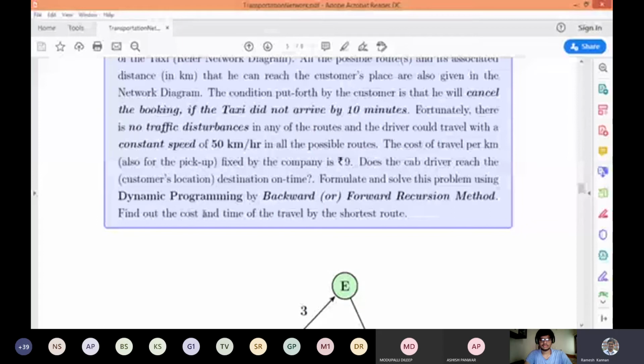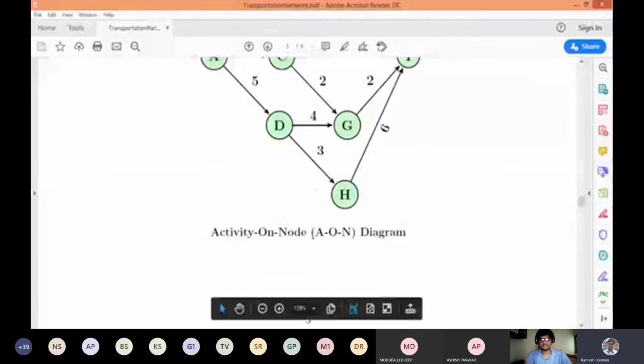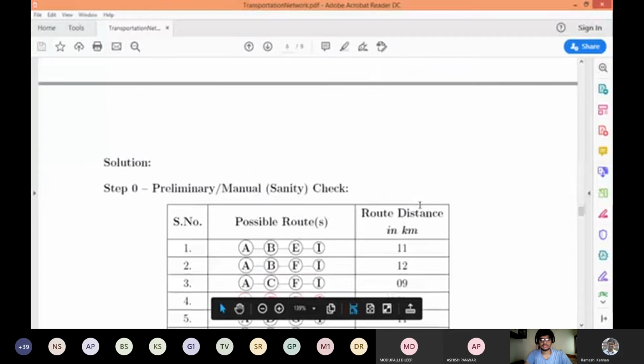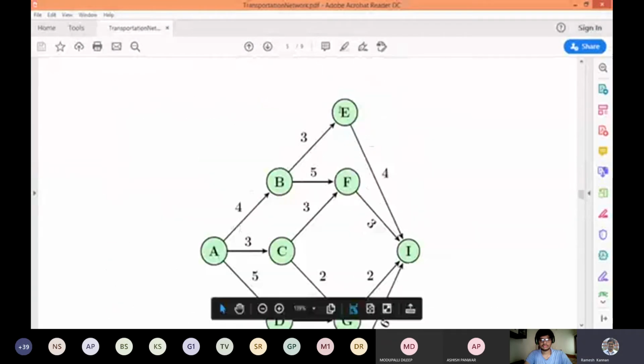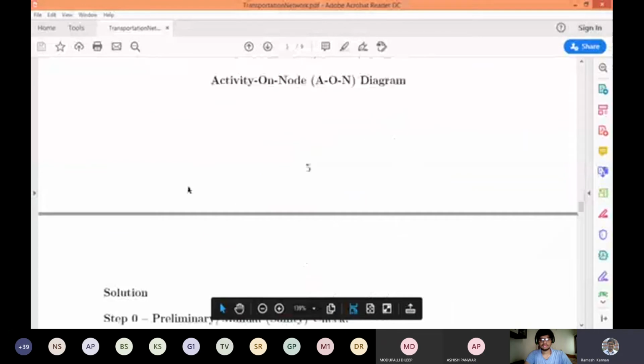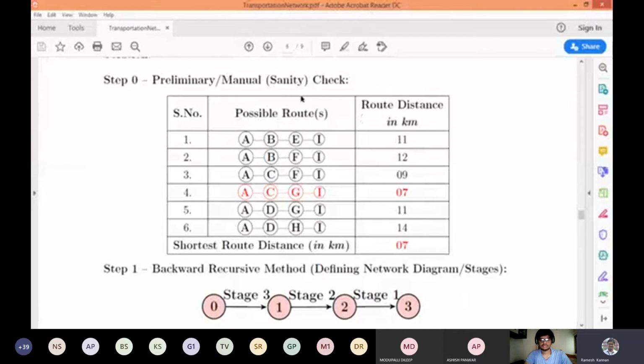So find out the cost. This is an optimal cost and optimal time, a least cost and optimal time by the shortest route. So this is the problem. This is an activity on node diagram and a preliminary check. I just put this as step 0 because it's not part of the solution, but it is a basic sanity check or preliminary check. You can make use of it.